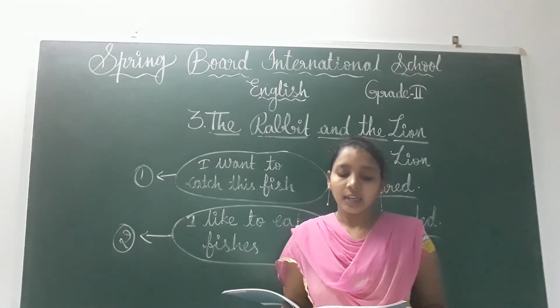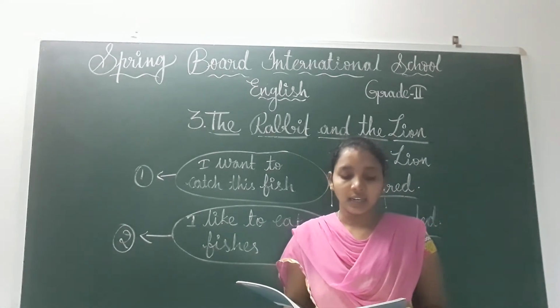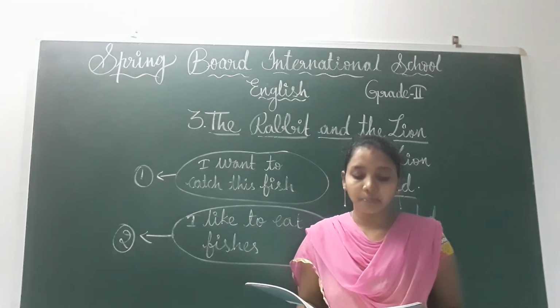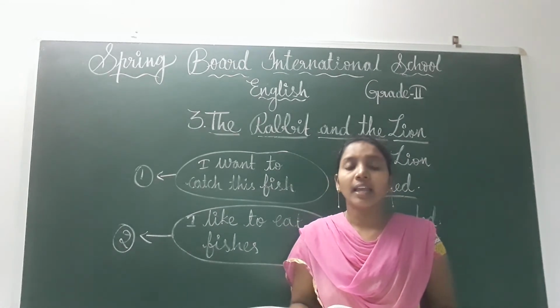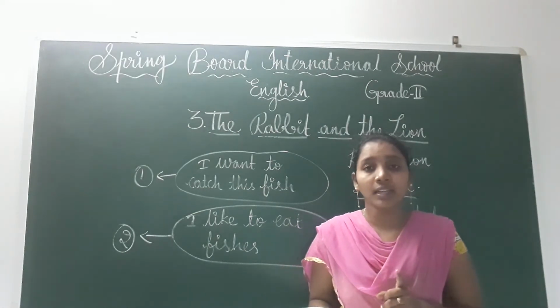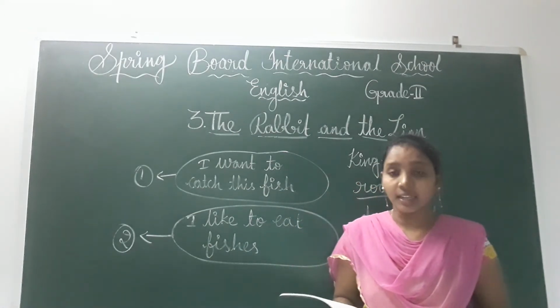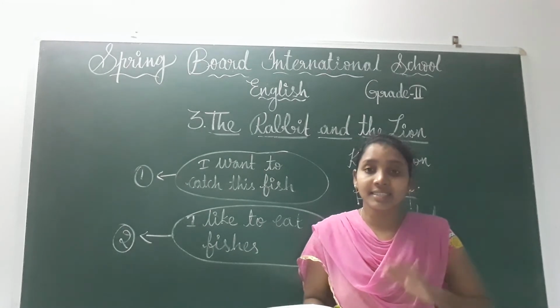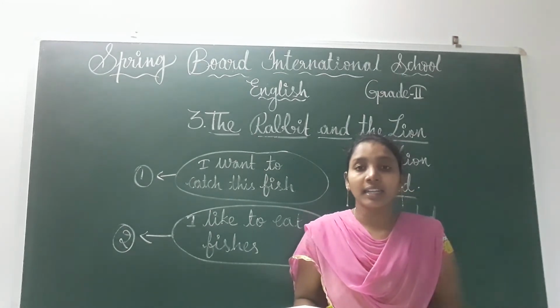I am the king of this jungle. I alone am the king of this jungle. Alone means what? I am the single one. I am only the one king for this jungle. He roared again. That means he is talking with another lion.